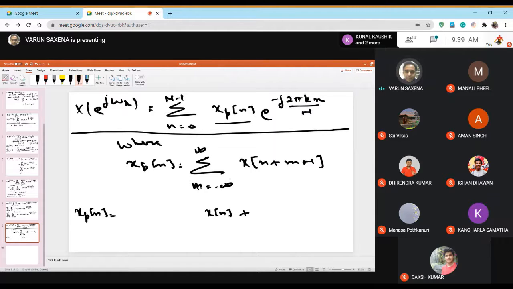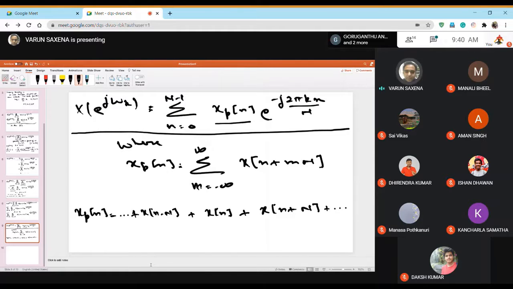Plus, if you put m equal to 1, then this becomes n plus capital N, which is simply xn shifted to the left by capital N. Then if you put m equal to minus 1, then you get xn minus N. And then you can just do that and you will just get this.